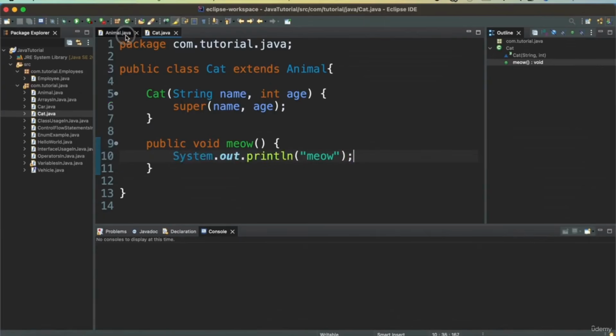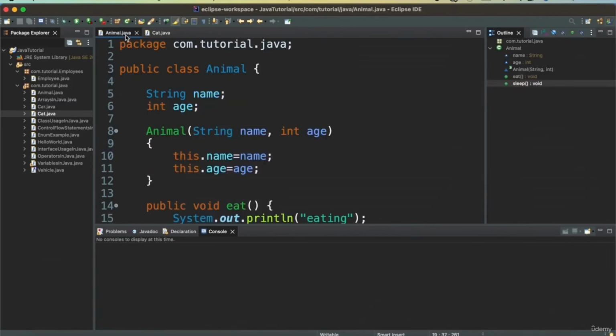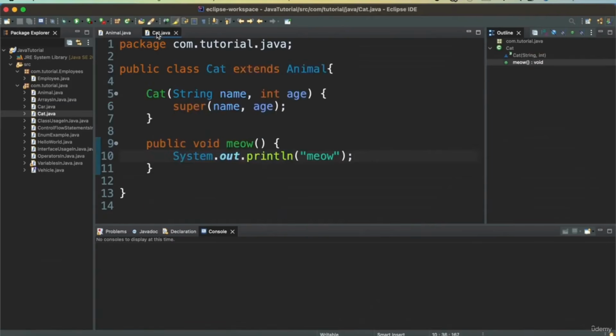So we have the Animal as superclass or the parent class, and then we have this Cat class, which is a subclass or a child class that extends the Animal class. Now let's define a class that will use both these classes.